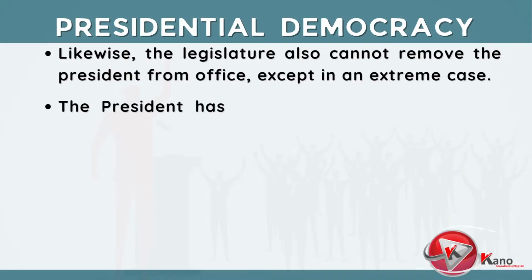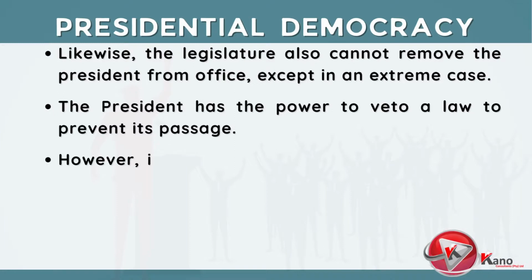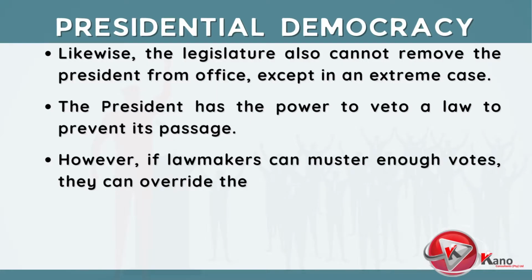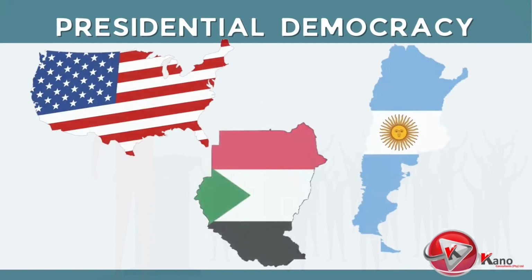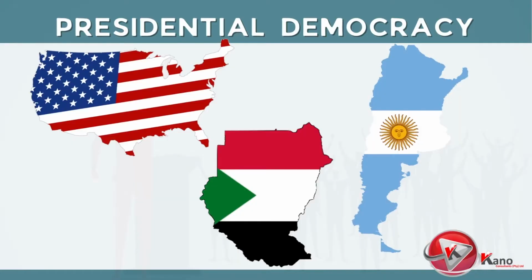The president also has the power to veto a law, to prevent its passage. However, if lawmakers can muster enough votes, they can override the president's veto. In a presidential democracy, the head of state is also the head of government. Countries like the United States, Argentina, and Sudan use this type of democracy.